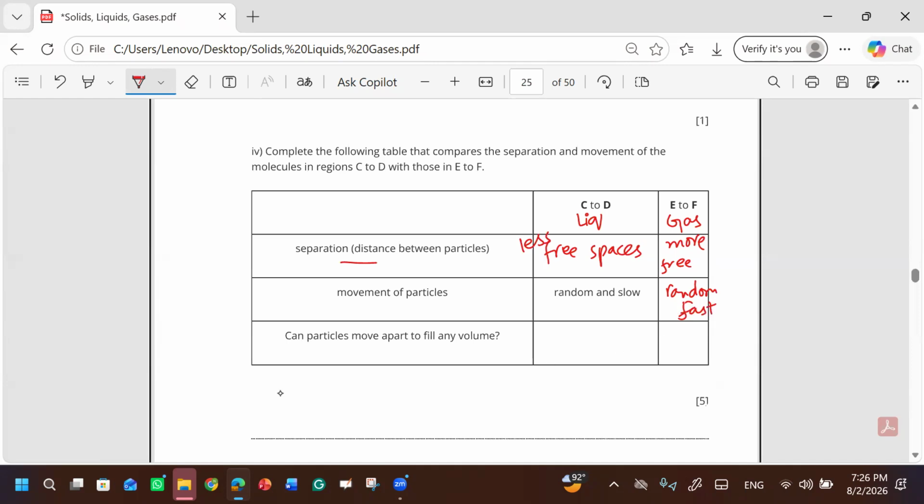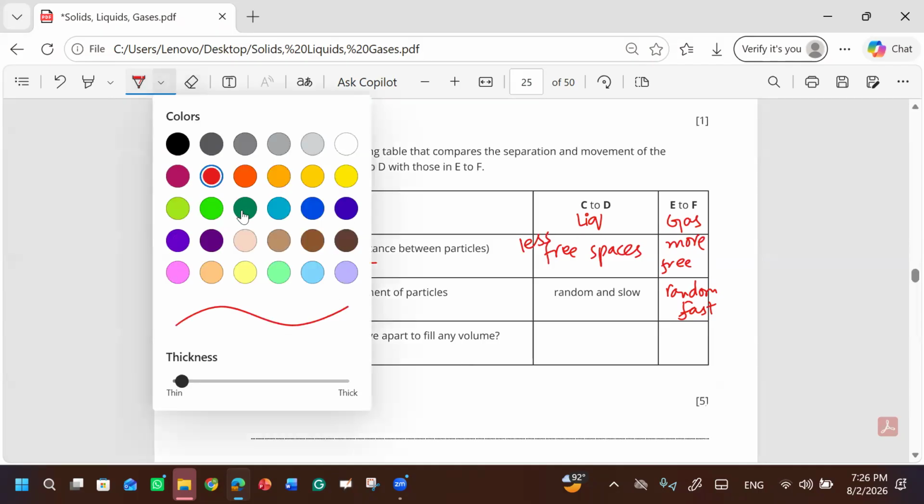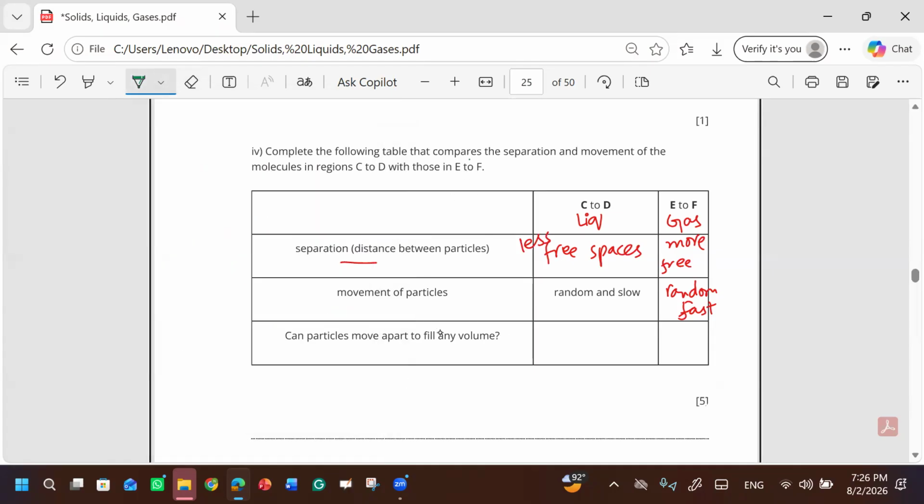Can particles move apart to fill any volume? About the liquid and gas, this we have done before. A similar question we have done. They are saying, can particles fill any volume? Yes, it can. In which, gas or liquid? Liquid. No, whatever the liquid is, it will be gas. Gases, because they can fill.